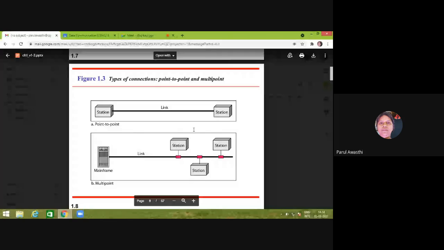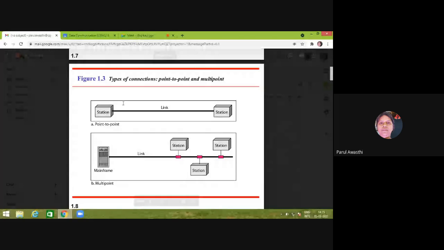There are no other stations going to share this link. So whenever this station wants to transmit its data, it will transmit, so there is no wait time for the transmission of data. But the disadvantage is that when no station wants to transmit data, the link is not in use, so basically the whole capacity is not in use.